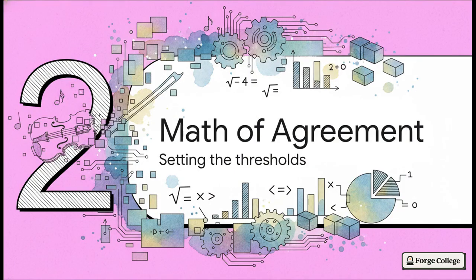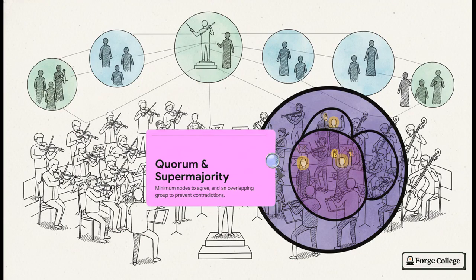That takes us to Section 2, quorums, the math of agreement and setting the thresholds. This is where we turn that abstract threat of a rogue violinist into verifiable concrete numbers. First step, a quorum. Basically, it's the minimum number of replicas whose agreement is enough to consider a value officially accepted. Then we have a supermajority. That's a specialized overlapping quorum designed specifically to prevent contradictory decisions.